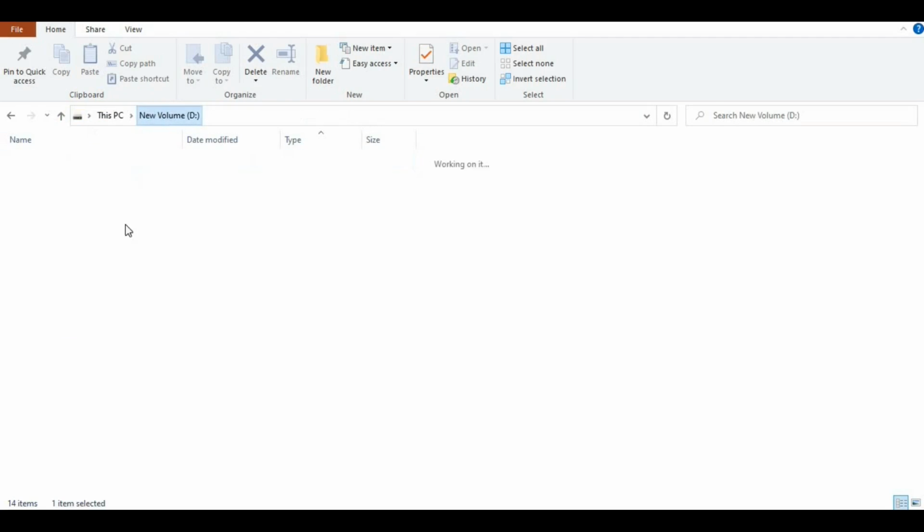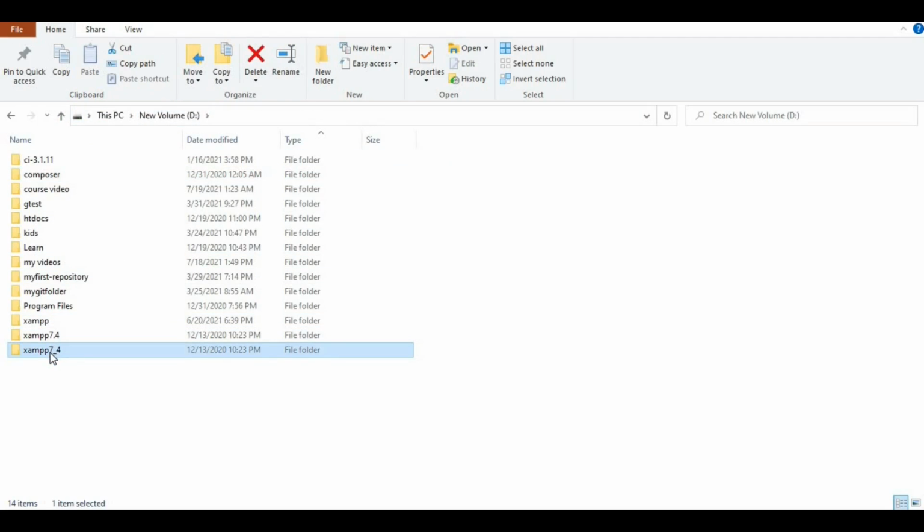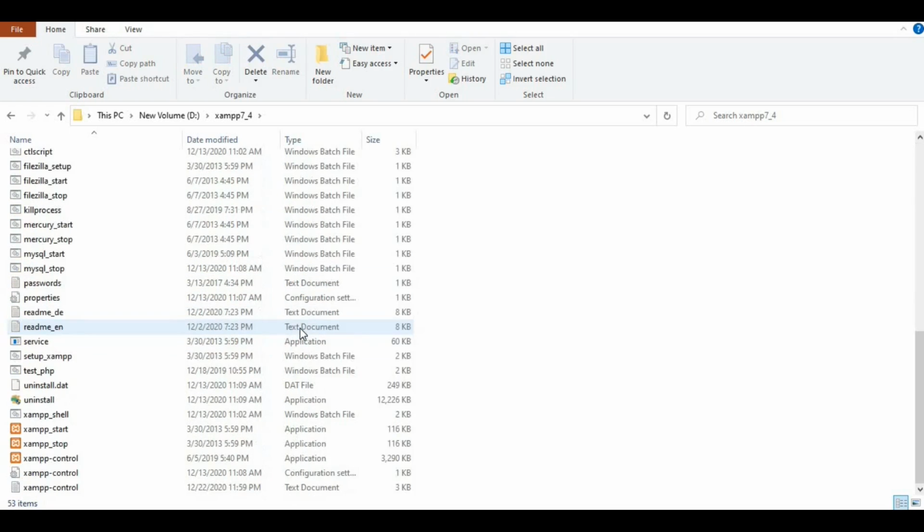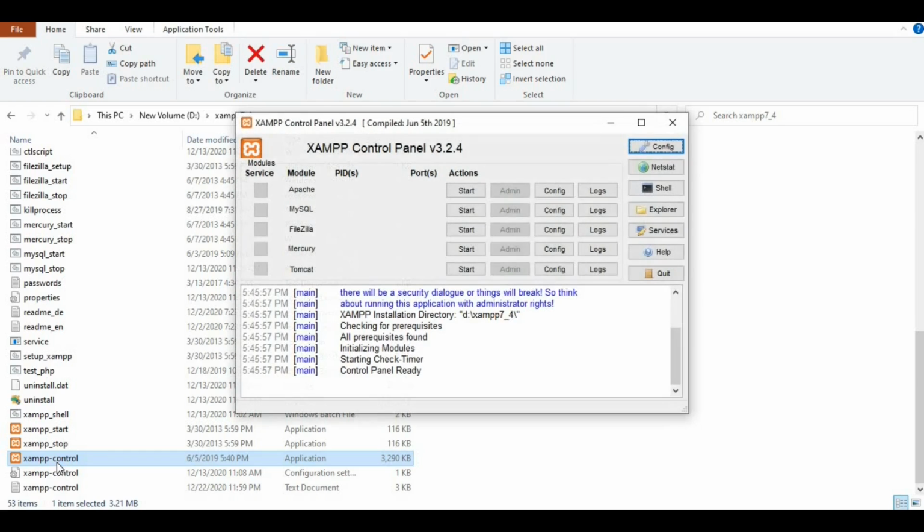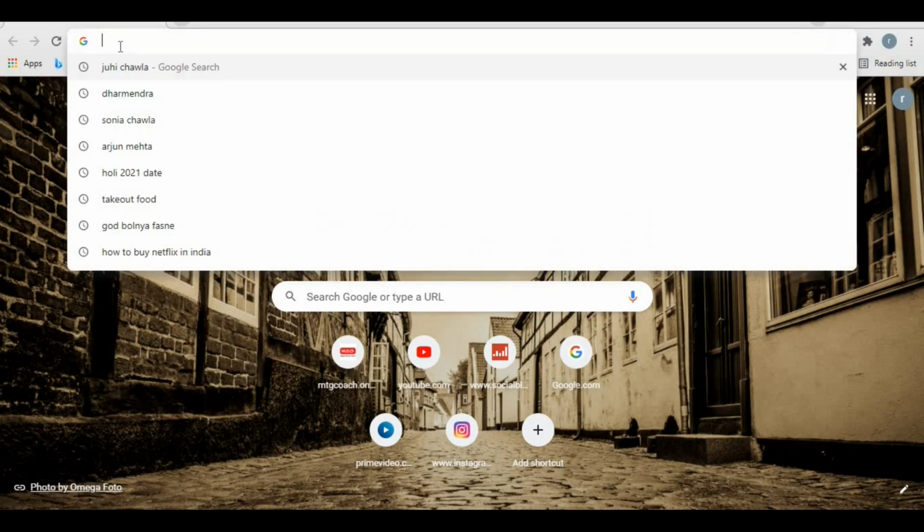So once you install XAMPP, you have to go to the XAMPP folder. In this, double click on the XAMPP control, and this panel will open. There are two servers, Apache and MySQL. Suppose you want to deal with a database, then you have to start MySQL. Currently we are not going to use it because we are not doing any database related operations. So just start Apache. Now the server is started. Open the browser.